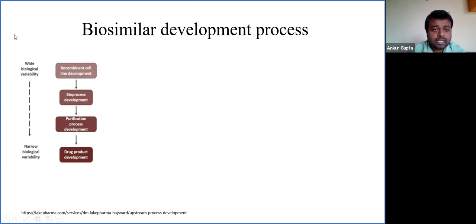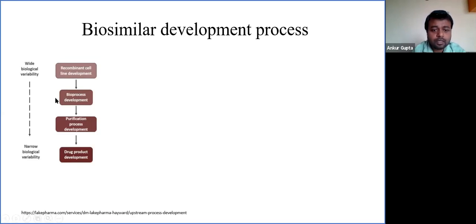As we go about doing process development, our objective is to narrow down this variability. By the end of process development, it is targeted to have a consistent product quality. The process should be reproducible over a period of time and yield a consistent product quality.